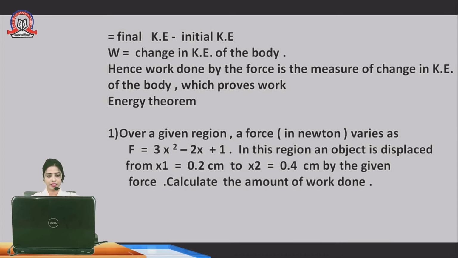यहाँ पे एक रीजन है, फोर्स वेरी हुआ. The equation of the force is 3x square minus 2x plus 1. When the object is displaced from the first position, the position of the object is 0.2 centimeter. After the force, the position of that object is x2 equal to 0.4 centimeter. By the given force calculate the amount of work done. So यहाँ पे मुझे क्या calculate करना है, we have to calculate the amount of work done.